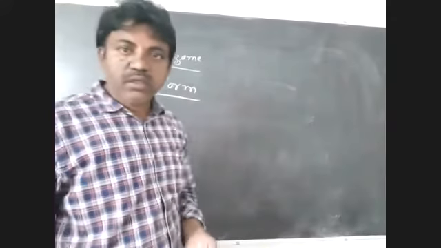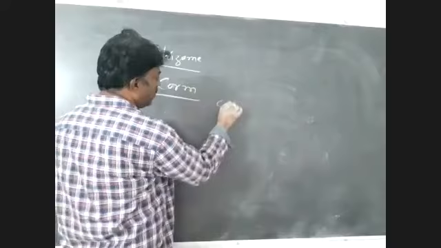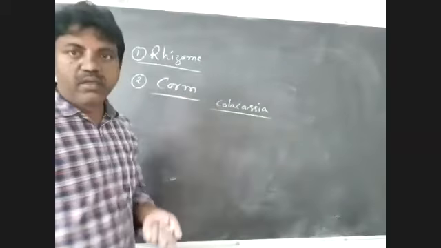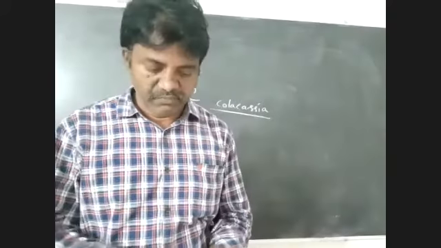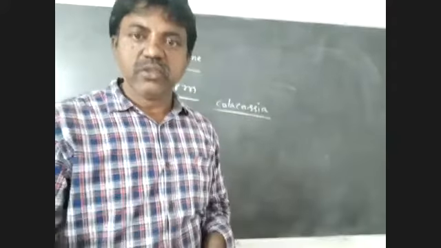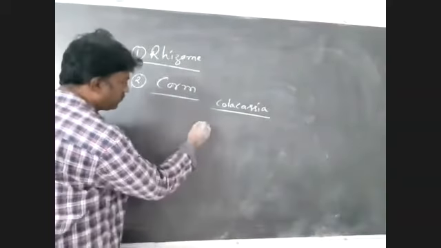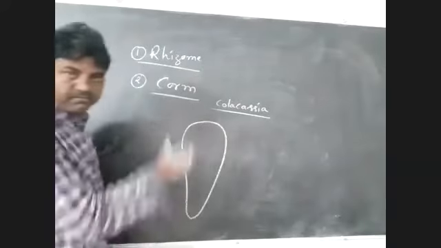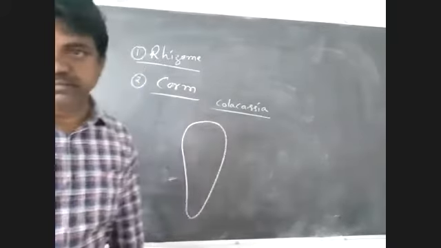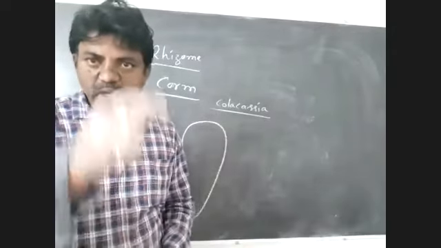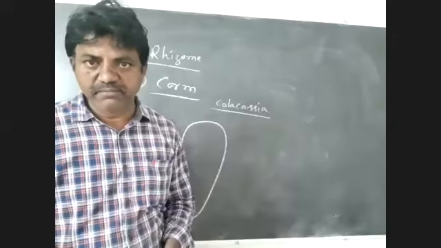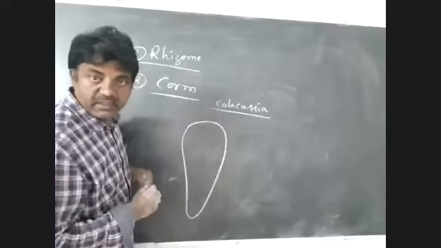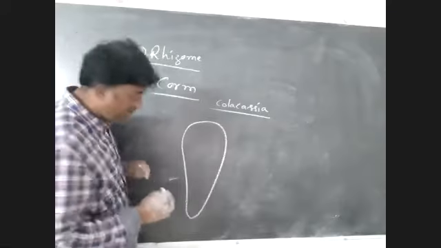Corn. Okay, so the example plant is Colocasia. In this plant, the underground stem is vertical. It grows vertically below the ground level, cylindrical in outline.